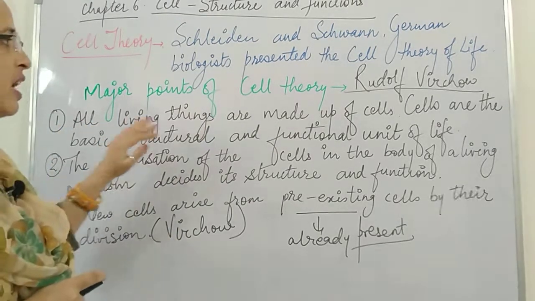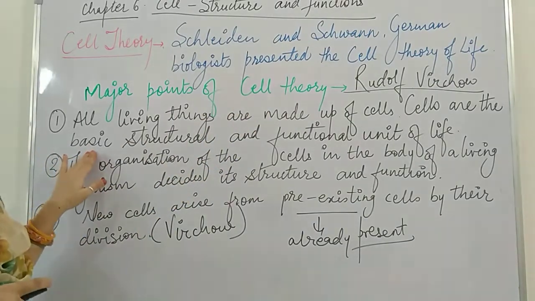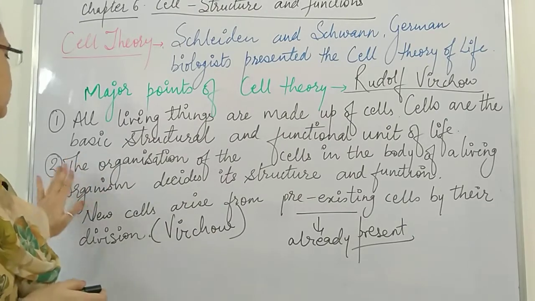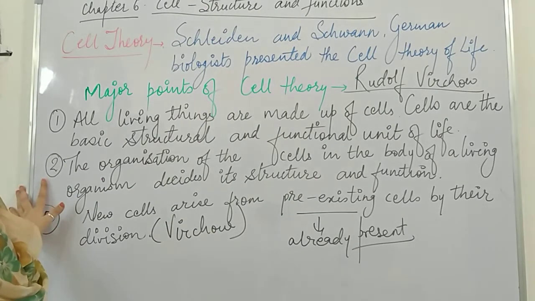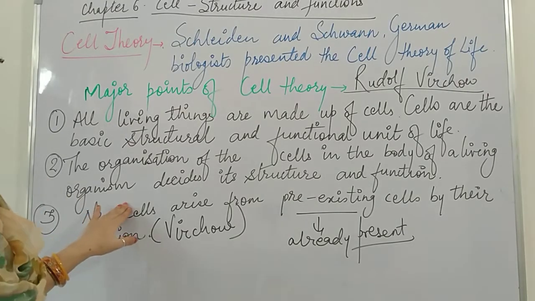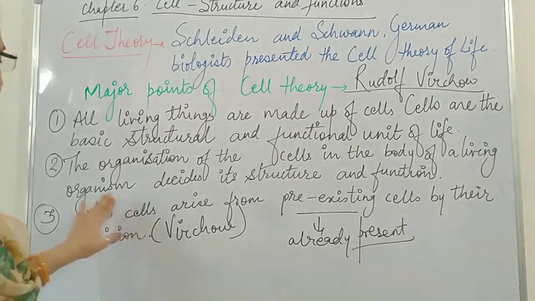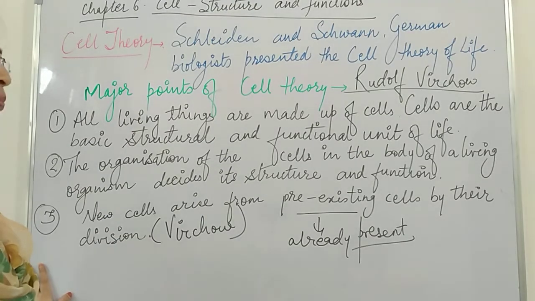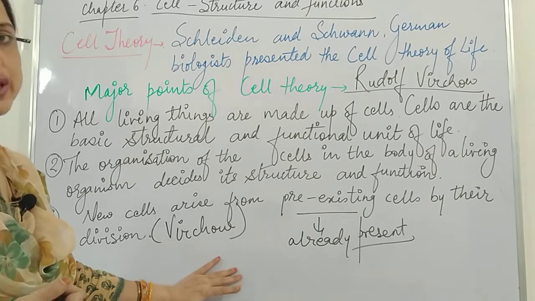All living things are made up of cells. Cells are the basic structural and functional unit of life. Second point is the organization of the cells in the body of a living organism decides its structure and function. Third point is new cells arise from pre-existing cells by their division, proposed by Rudolf Virchow.